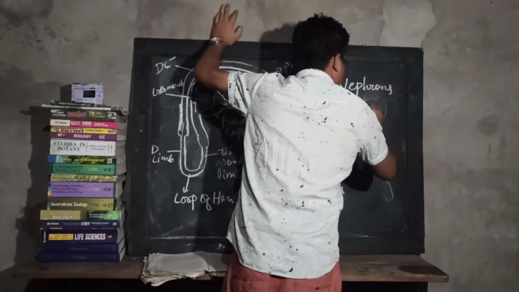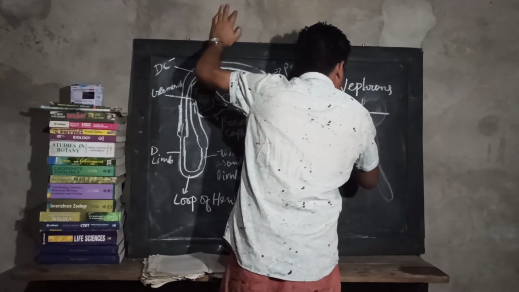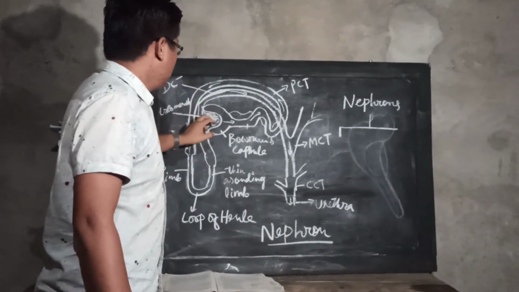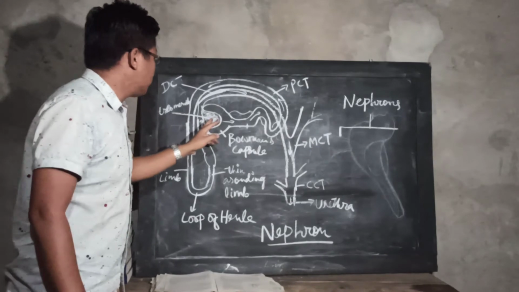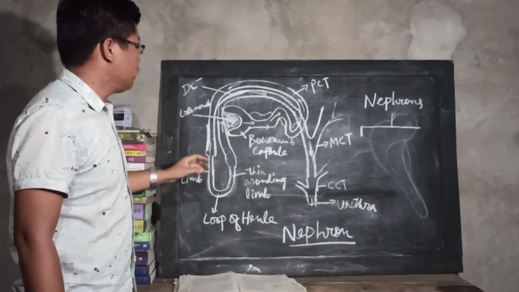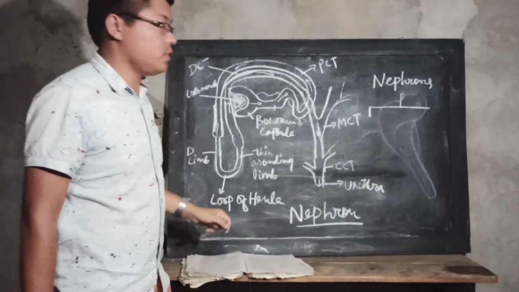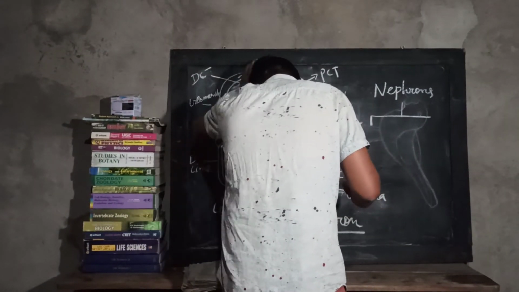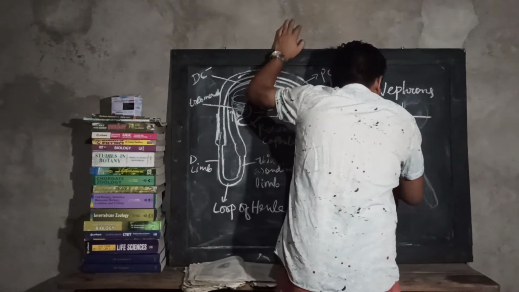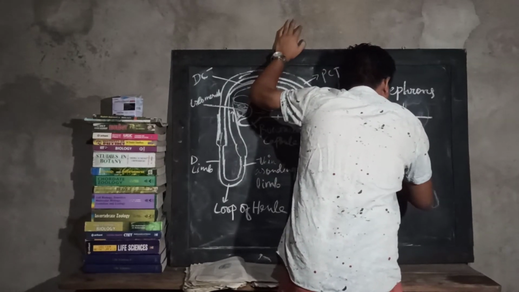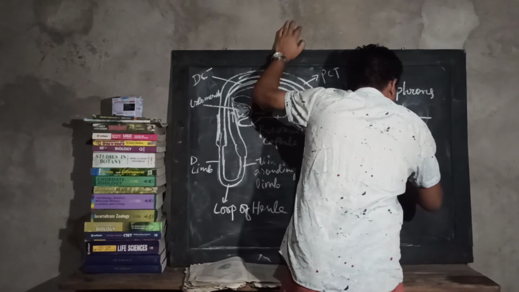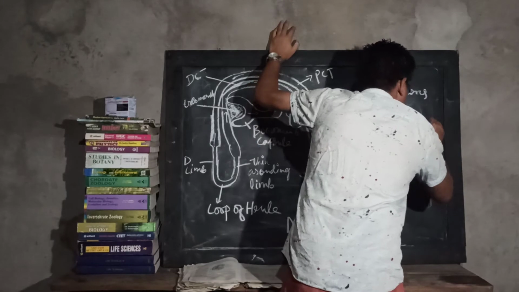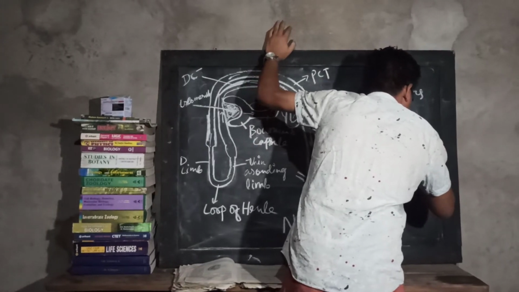Nephrons are classified into 2 parts. One is known as the Malpighian body: when you count both the glomerulus and the Bowman's capsule together, it is called the Malpighian body, or renal corpuscle. The other is known as the renal tubule.